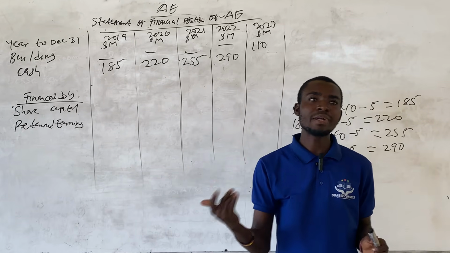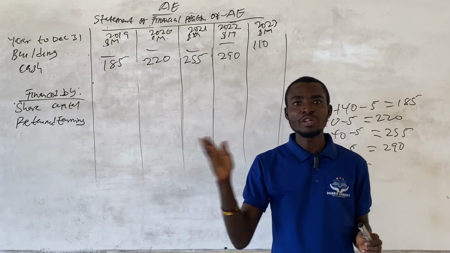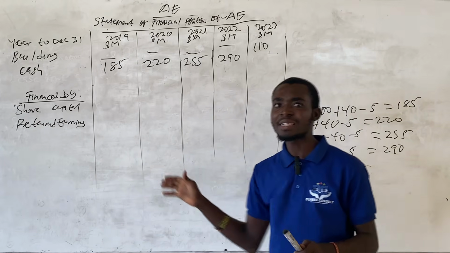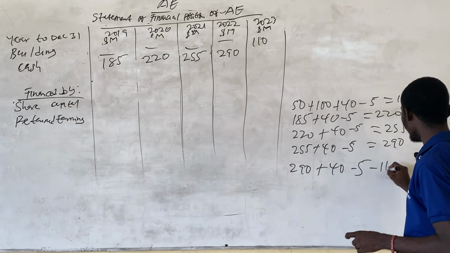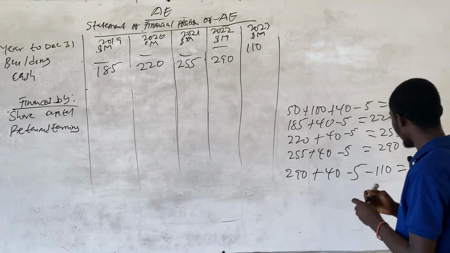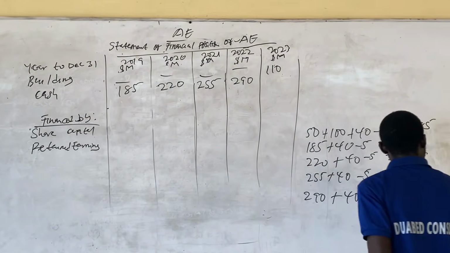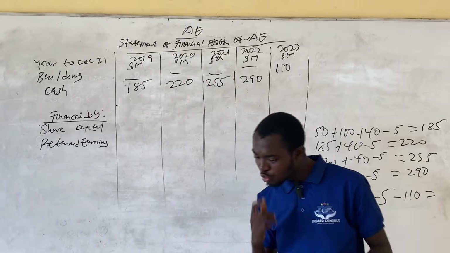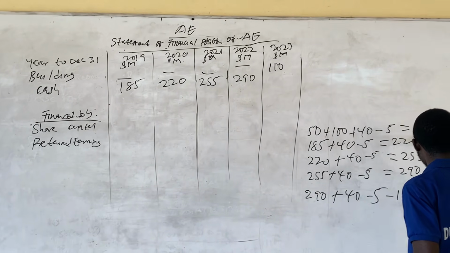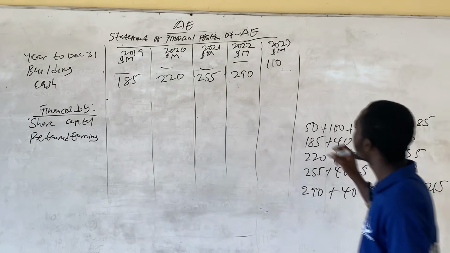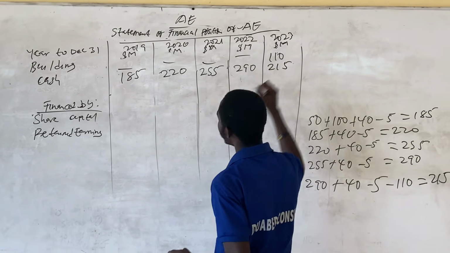So since they are repurchasing the asset back, this will reduce their cash balance. So we deduct 110. And then this will give us a closing balance of 215.